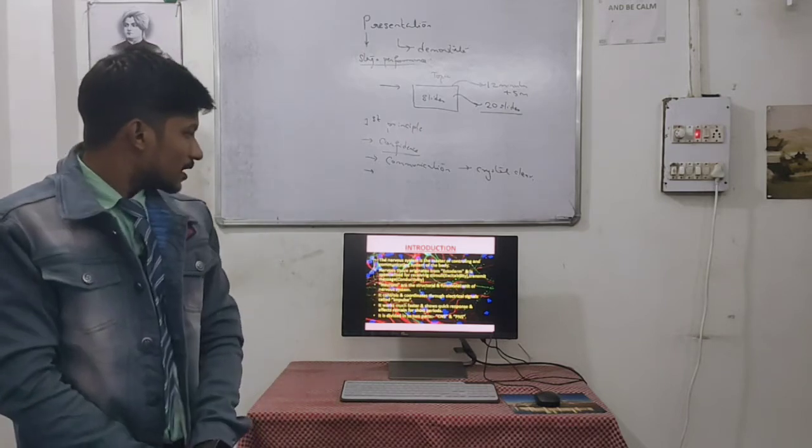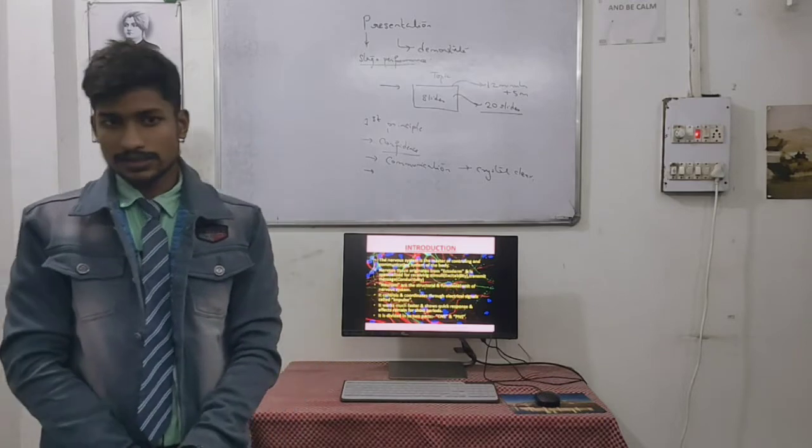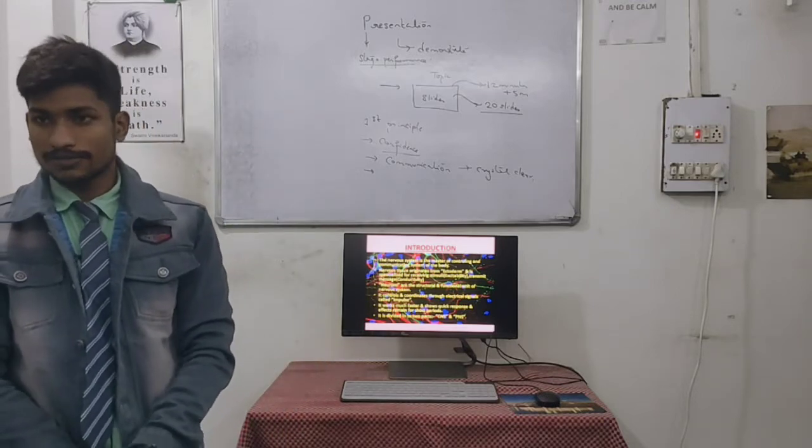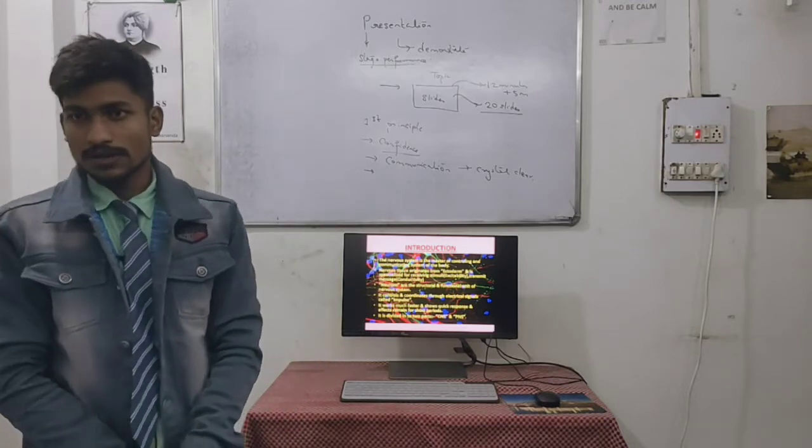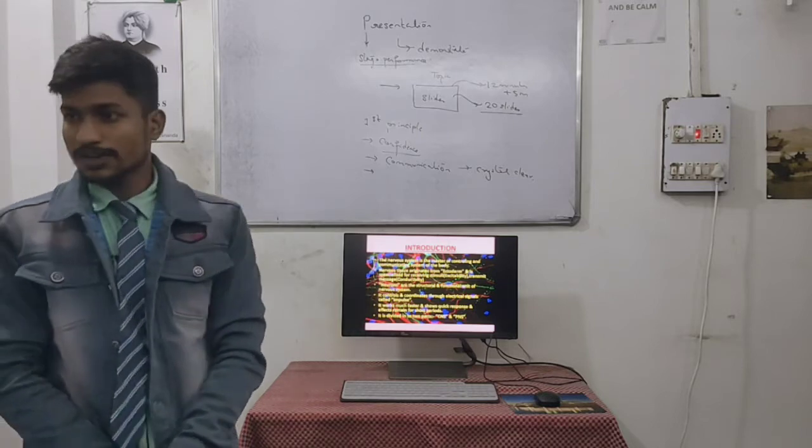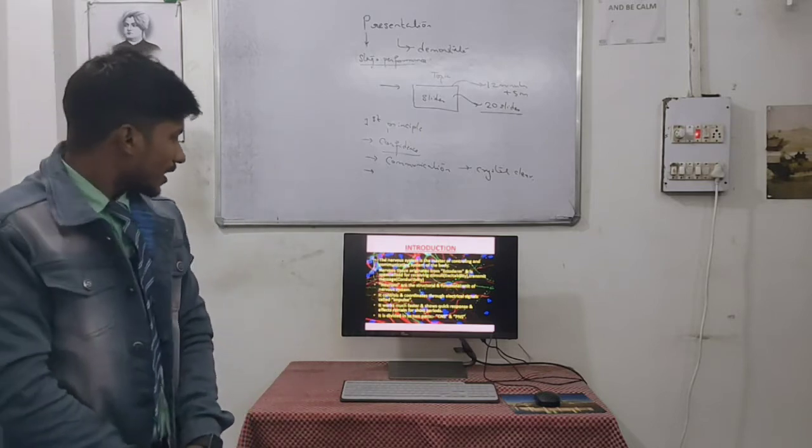And moving towards the basic structural and functional unit of the nervous system, the neurons. Neurons are the basic structural and functional unit of the nervous system.